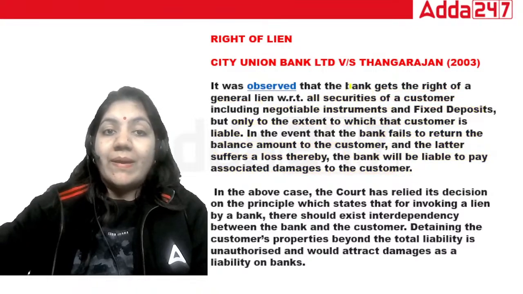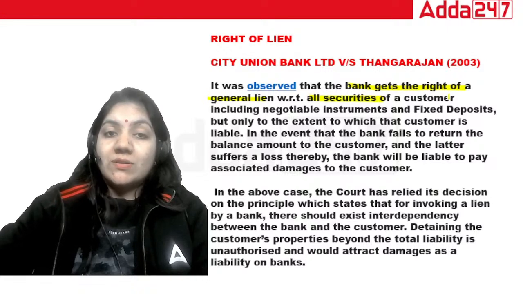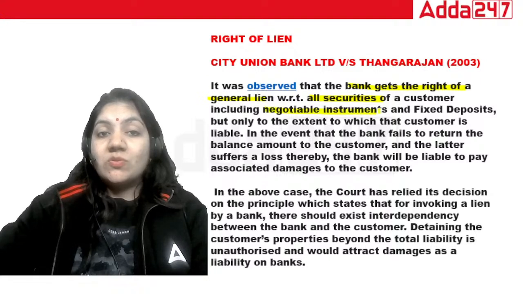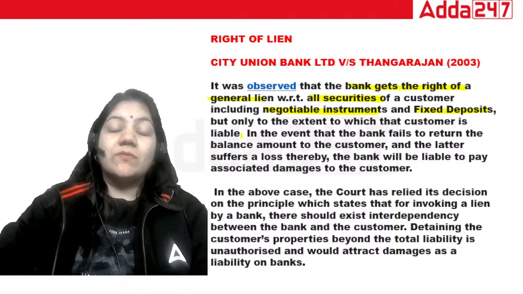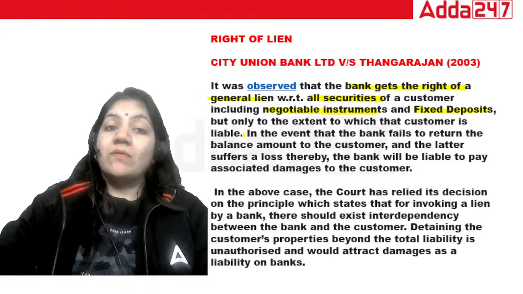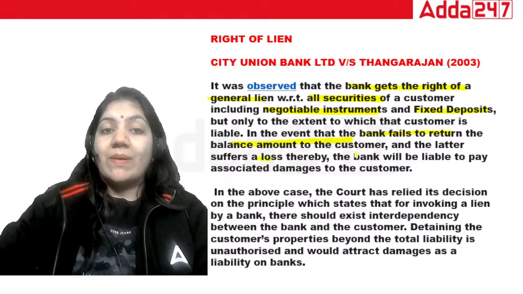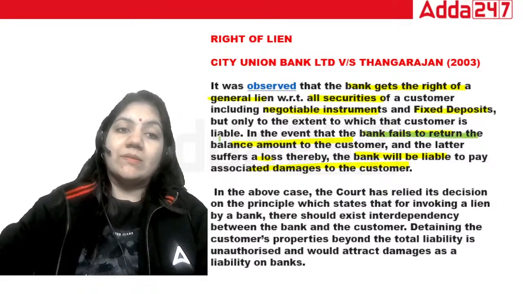The court observed the bank gets right of general lien with respect to all securities of a customer, and securities means when the customer gives things by taking money. So security includes negotiable instrument, fixed deposit, but only to the extent to which the customer is liable. Suppose the customer is liable to pay 10 lakh, 15 lakh, only that security amount we have to keep. In the event the bank fails to return the balance amount to the customer and the latter suffers a loss, the bank will be liable to pay the damages to the customer. That is important.